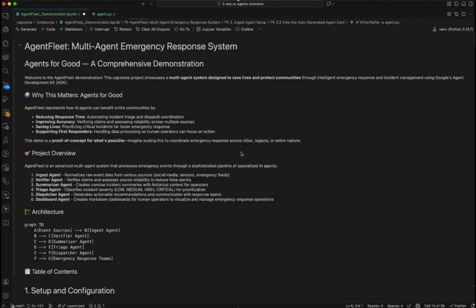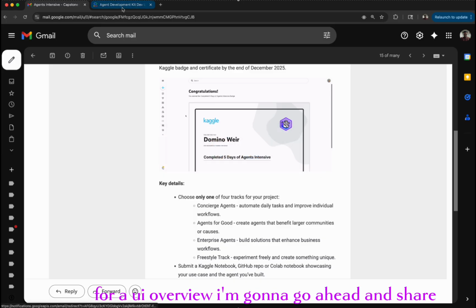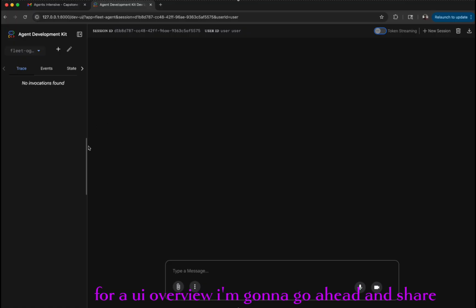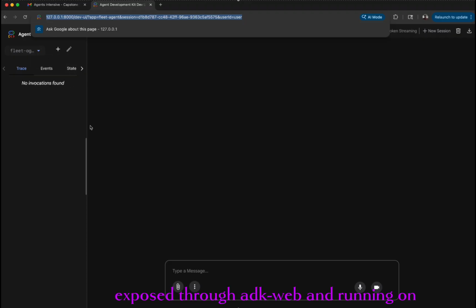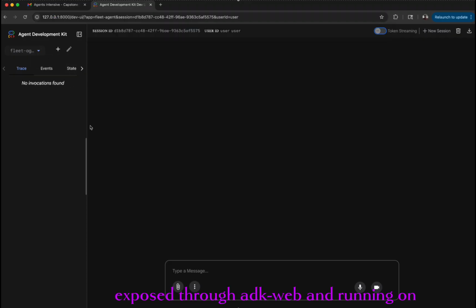So for a UI overview, I'm gonna go ahead and share. This is the code running locally, exposed through ADK web and running on localhost. And so for now, I'll manually trigger the event. Let's say, ingest Twitter event.